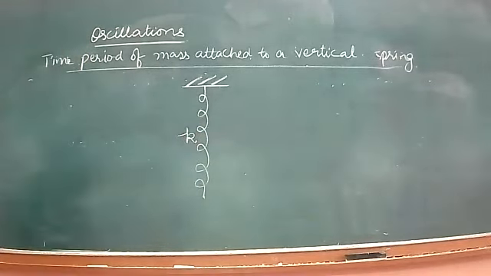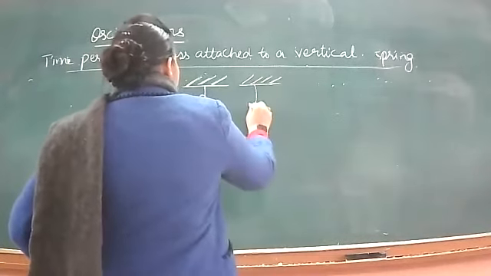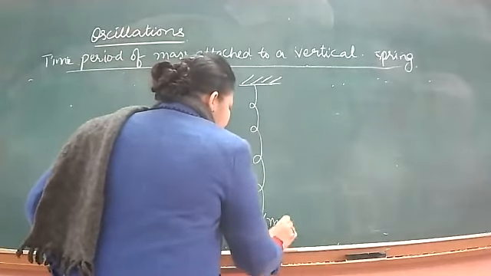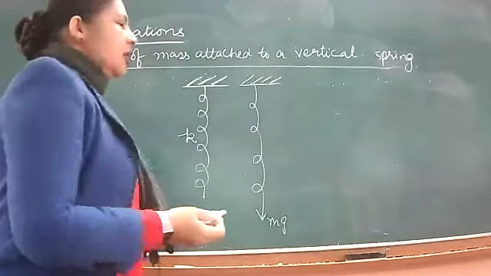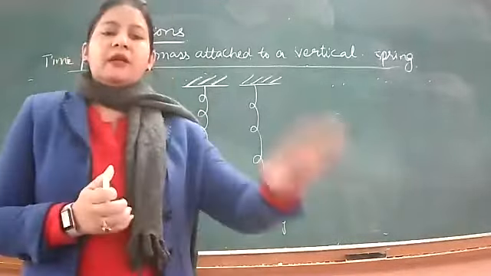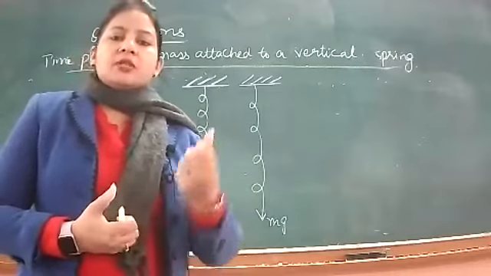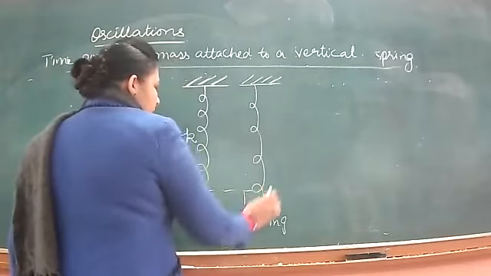First of all, if the spring is left as such for, suppose, a whole day or 2 days, it gets extended under its weight also. इसके अपने weight के अंदर, because I told you in case of vertical spring some gravity effect will also be there. तो अगर हम उसको ऐसे ही suspended ही रखें तो वो खुद ही थोड़ा सा लूज हो जाएगा. After a period of time you will see कि वो थोड़ा सा लूज हो जाएगा because its own weight will be acting on it. That is also kind of force, right? So suppose because of that there is some extension produced in the spring.